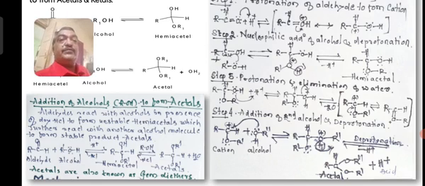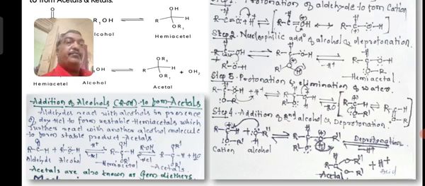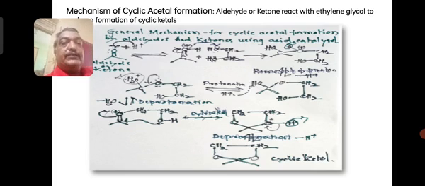So please remember this reaction, that is addition of alcohol to the aldehyde or ketone. First there is formation of hemiacetal by reaction of the aldehyde or ketone with the first molecule of alcohol, and in the second phase the second molecule of alcohol adds to the hemiacetal molecule to form acetal. So please note these reactions are very simple. The only important thing is wherever there is a shift, a protonation or a deprotonation, as far as this formation is concerned. Now we move on to the other reaction.